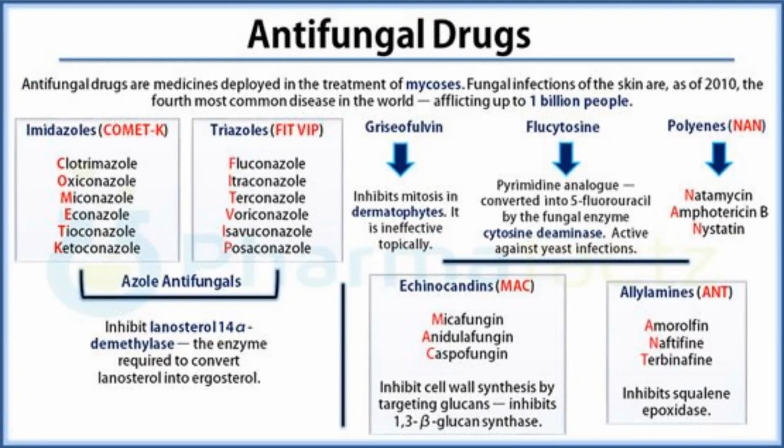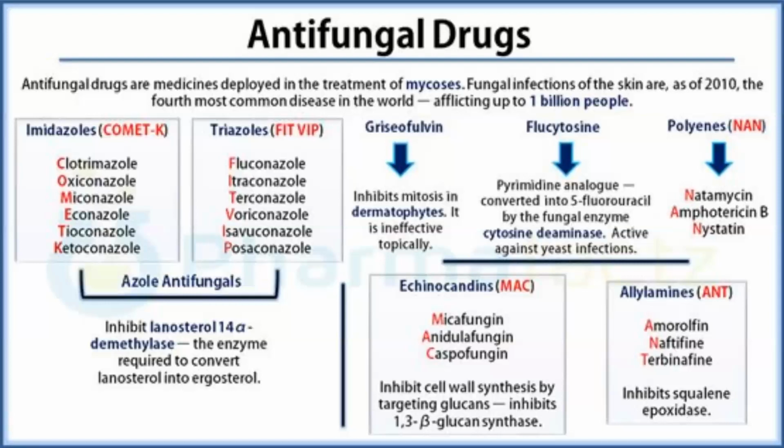These are the azole antifungals, and how they work is that they inhibit lanosterol 14-alpha demethylase, an enzyme required to convert lanosterol into ergosterol. So it inhibits that enzyme. Another drug we use is griseofulvin, which inhibits mitosis in dermatophytes. It is ineffective topically.